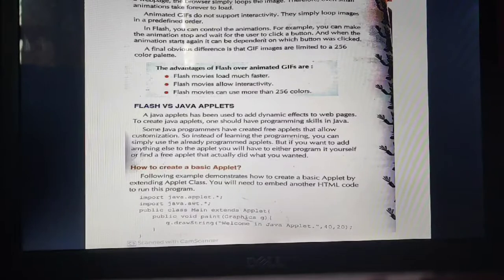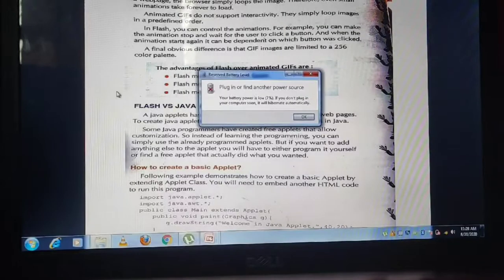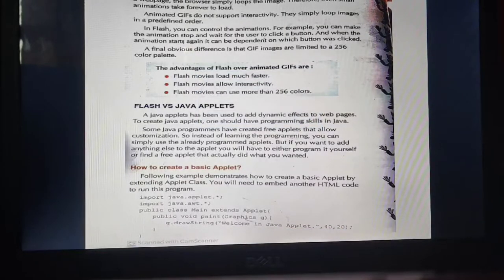Some Java programmers have also created free applets which allow customization, and you can easily use those applets in packages. So instead of learning the programming, you can simply use the already programmed applets. But if you want to add anything else to the applet, you will have to either program it yourself or find a free applet that actually does what you wanted. Otherwise you have to do the coding by yourself.